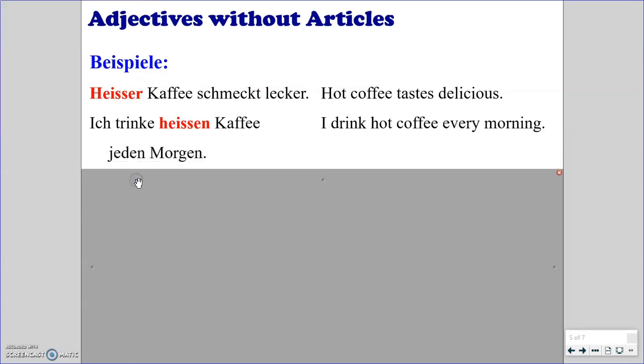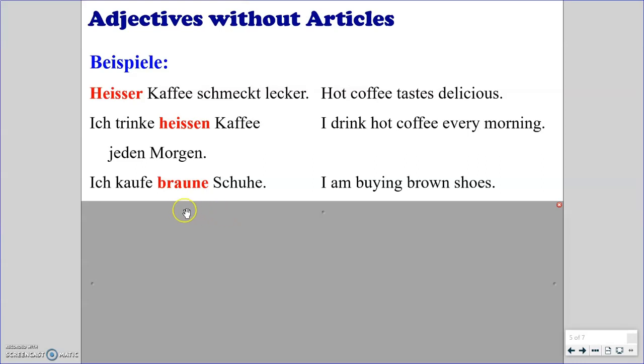Maybe we want to change that to a situation where der would have changed to den. We would have that change from heißer to heißen. Ich trinke heißen Kaffee jeden Morgen. I drink hot coffee every morning. So we have a direct object here with der changing to den. So heißer changes to heißen, remembering that those endings are generally representative of our definite articles.